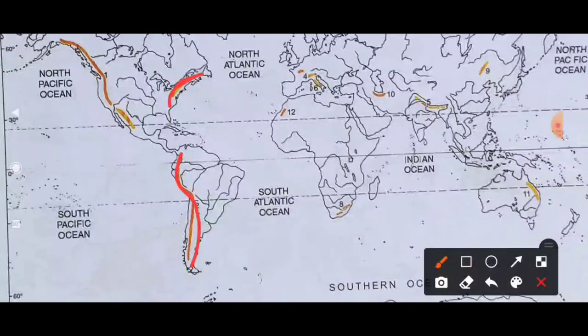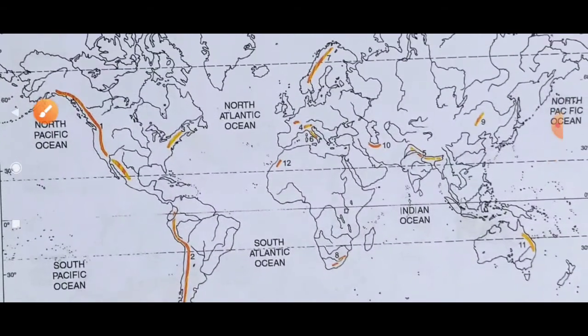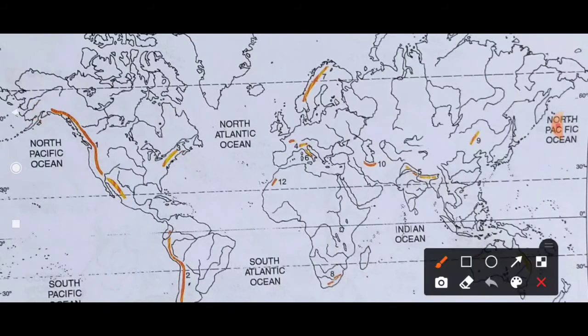Then next one is the Alps is here. Then Himalaya, you know very well, Himalaya mountain range, which is in India. Then Pyrenees, which is in the Italy part. Okay, in the Italy part it is the Pyrenees. And Scandinavian Highlands, it is in Europe, here Scandinavian Highlands.